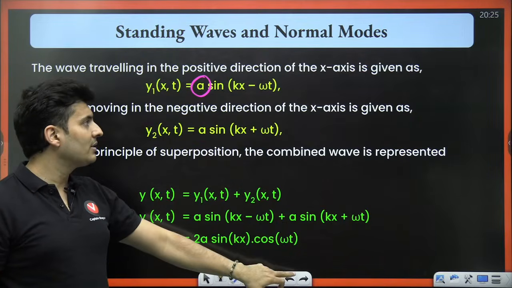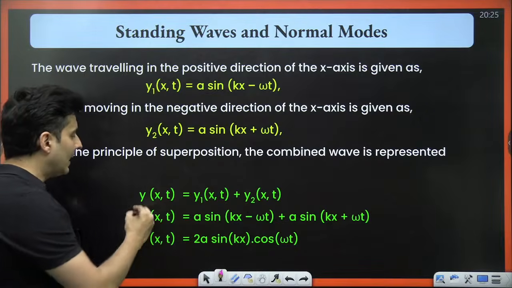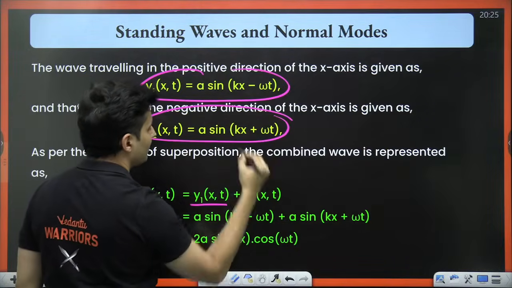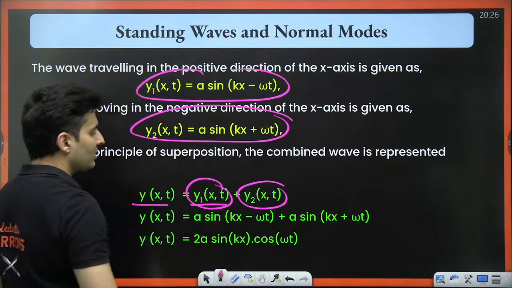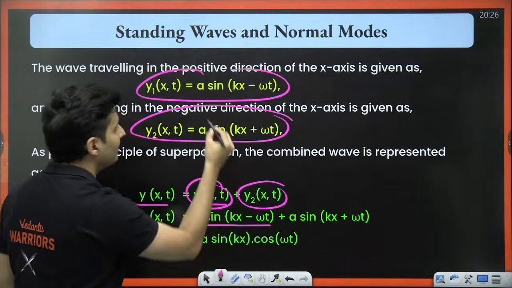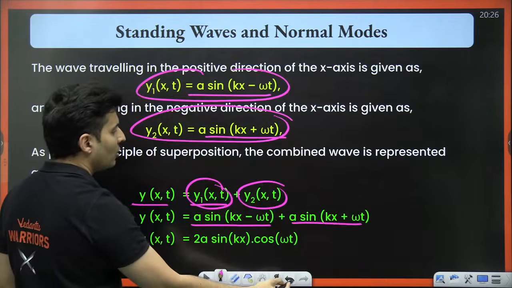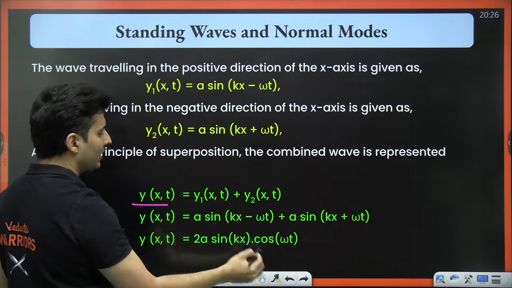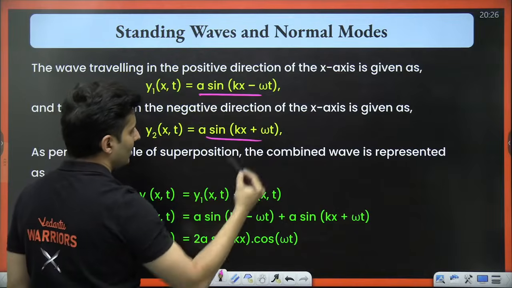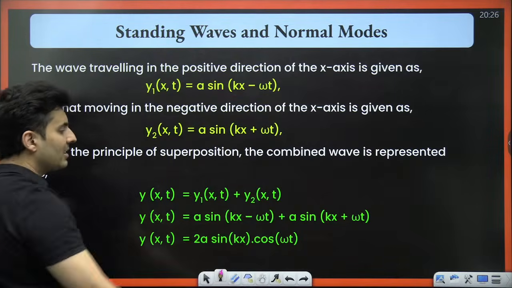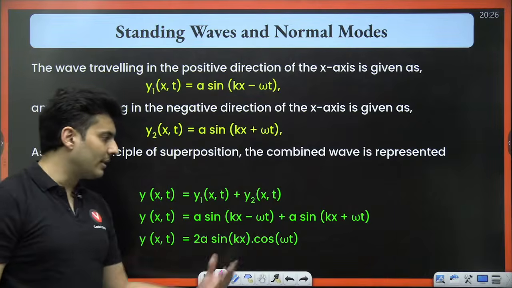So what will happen is when they interfere, that means you add this wave with this wave. You add this equation and this equation, what will you get? You can use the sin C plus sin D rule and you get this.